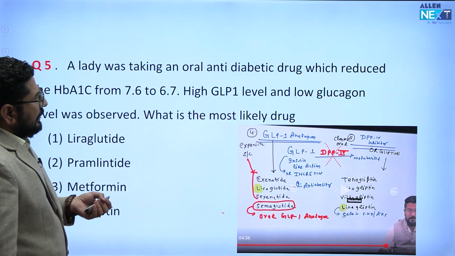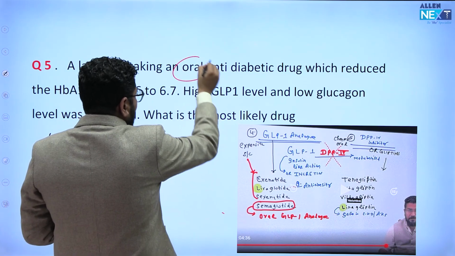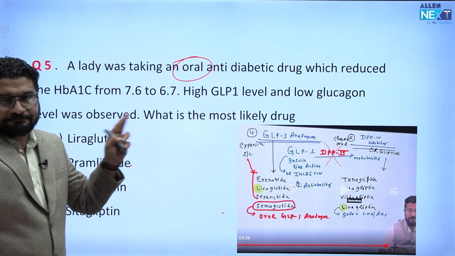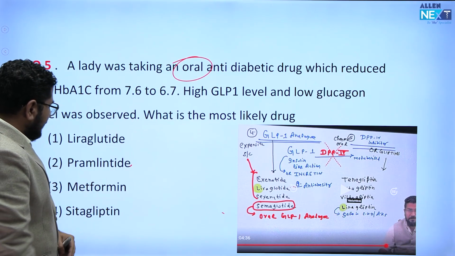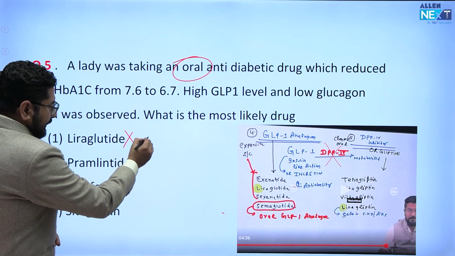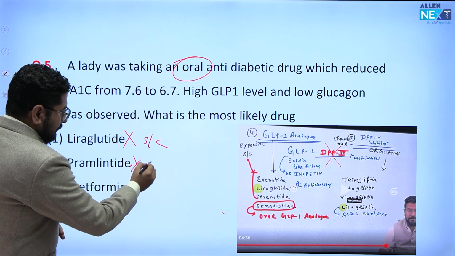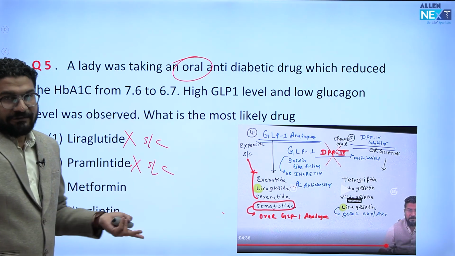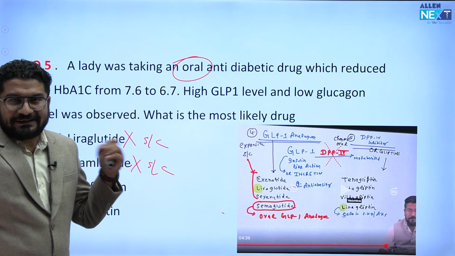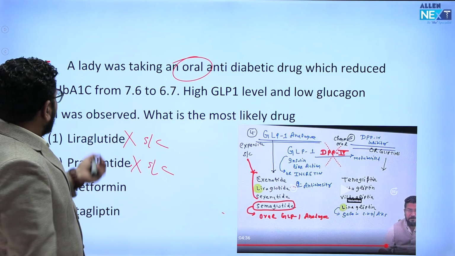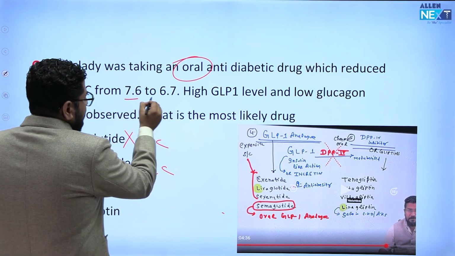So a lady was taking an oral. So first thing, the MCQ is oral. So when I see this word oral, then liraglutide is ruled out because it is subcutaneous. When I say the word oral, pramlintide is ruled out because this is also subcutaneous. Metformin is oral, gliptins are oral. So let's see these two options. Which reduce HbA1c from 7.6 to 6.7.